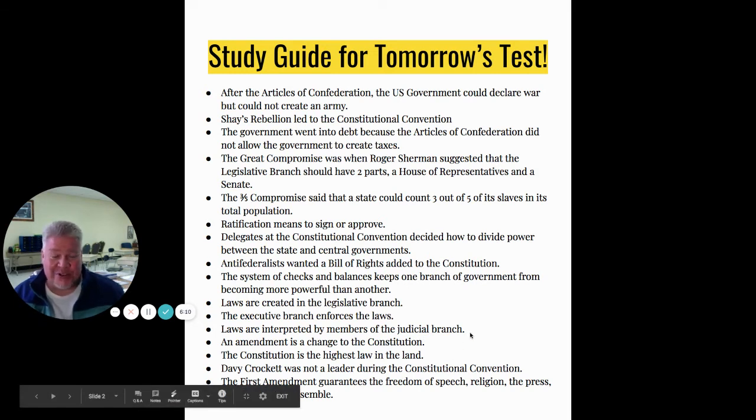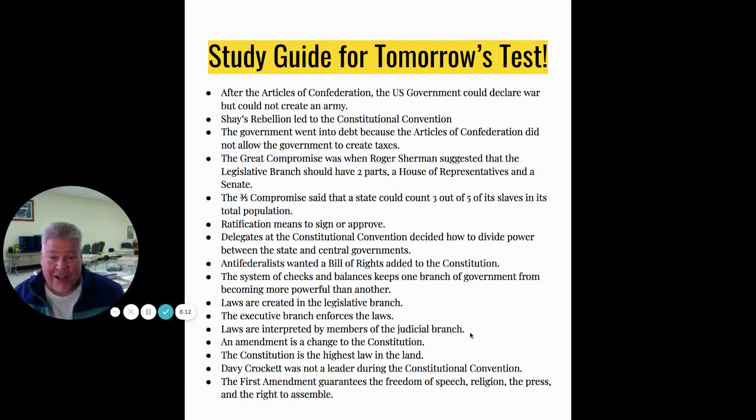There's a question on your test that says, which one of these four guys was not a leader in the Constitutional Convention? The answer is Davy Crockett. He comes along a little later in history. He's from Tennessee. We'll learn about him, but not yet.